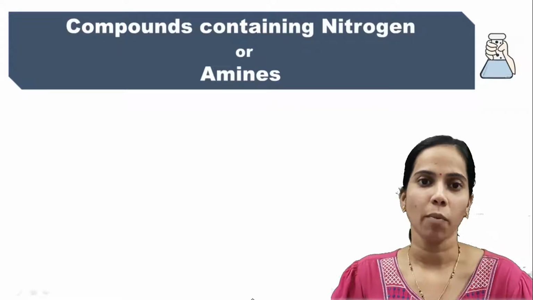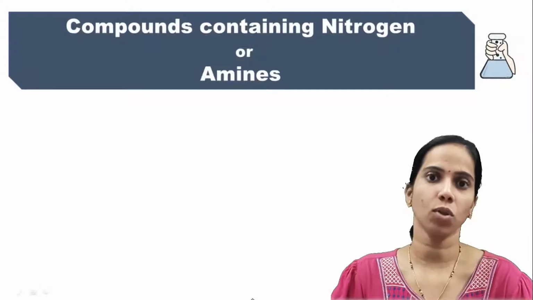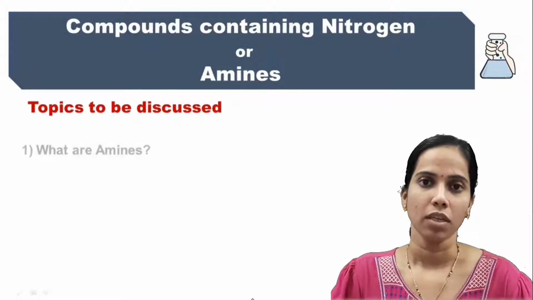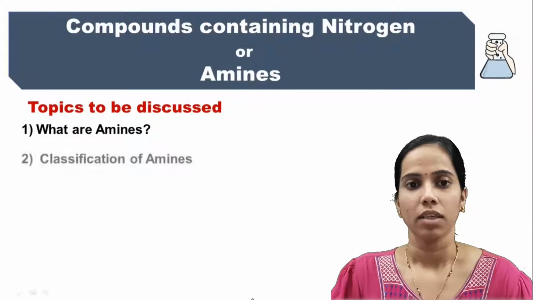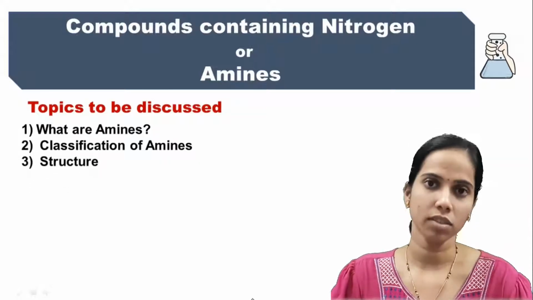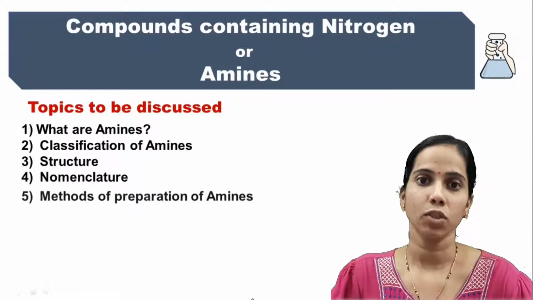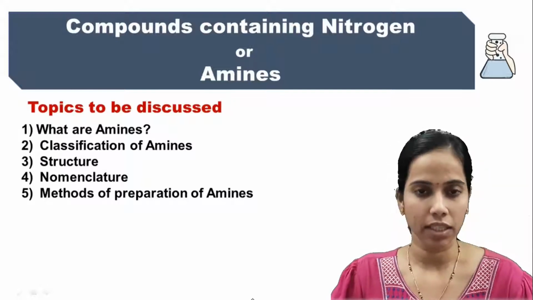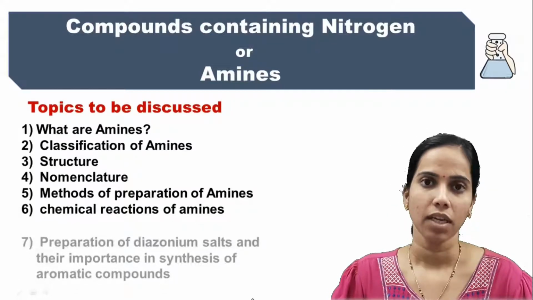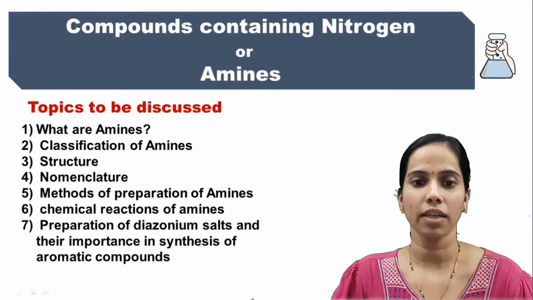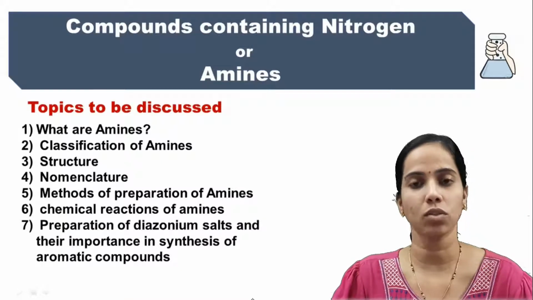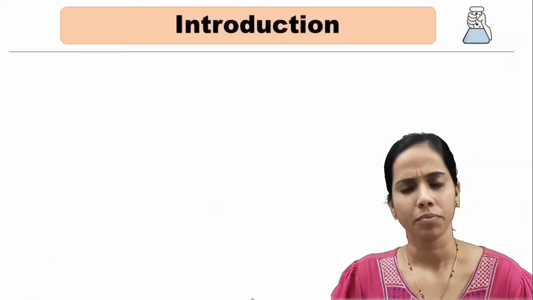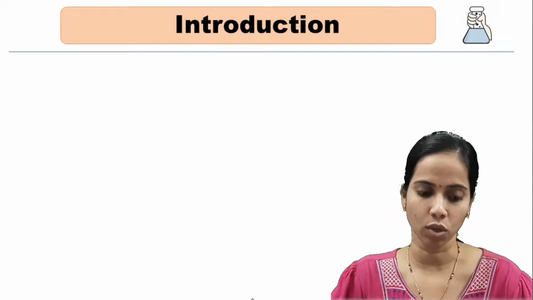Today we are going to start with a new topic, that is compounds containing nitrogen, which are also called amines. Let us focus on the topics which we will be discussing under this chapter. First is what are amines, their classifications, structures, nomenclature, and methods of preparation of amines. There are several methods which we will be discussing under this chapter. Next is chemical reactions of amines. Next, preparation of diazonium salts and their importance in the synthesis of aromatic compounds. So let's move on to the very first topic, that is introduction to amines.